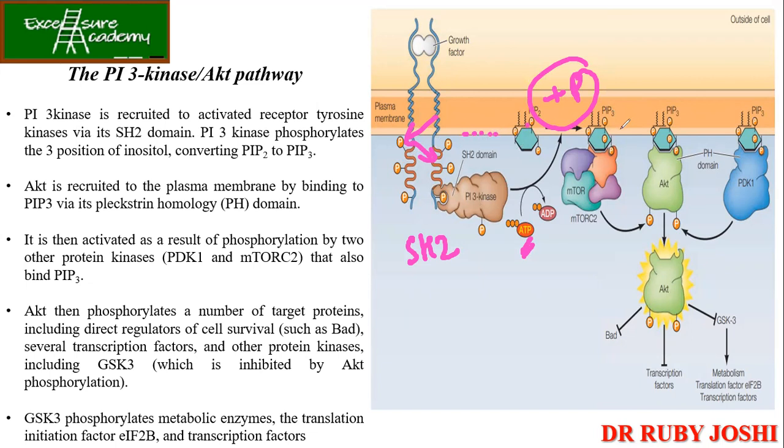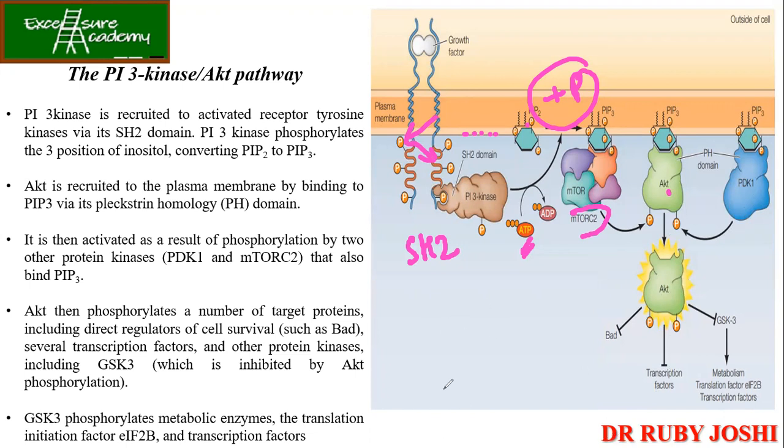Now once this PIP3 is there, to this your PDK1 and mTORC2 will come and get activated. They will bind. So अभी आप देख सकते हैं क्या हो रहा है यहाँ पे. पहले mTORC2 आया. ठीक है. And then you have got the PDK1 also. So they all come together and what happens is that they are going to activate your AKT. अब AKT को कैसे activate किया इन्होंने? By phosphorylating. ठीक है. So once this gets phosphorylated, it is going to initiate or phosphorylate the other proteins which are required for the downstream signaling.